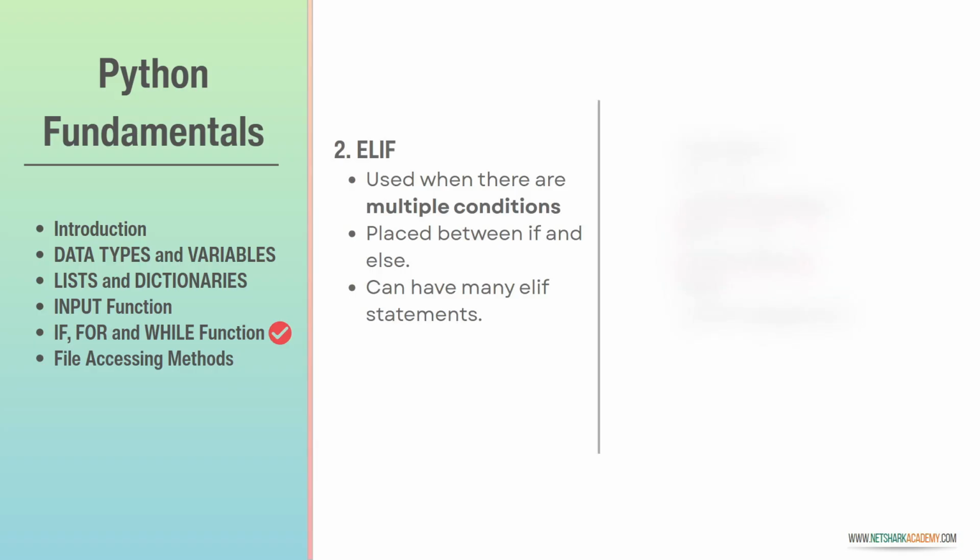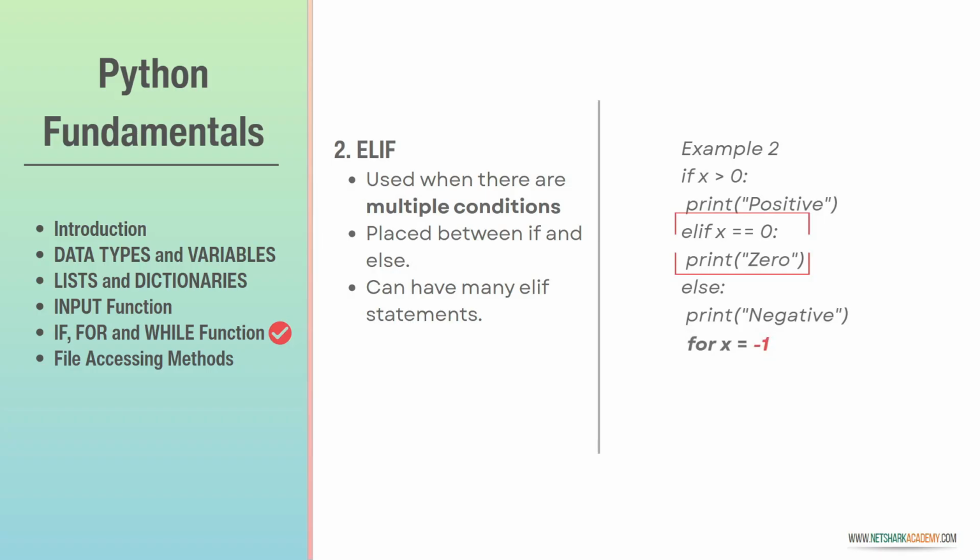Let's take example 2. So if x is equal to -1, then first it will check if x is greater than or equal to 0, which is evaluated as false in this case because x is -1. So the control will go to the second condition.